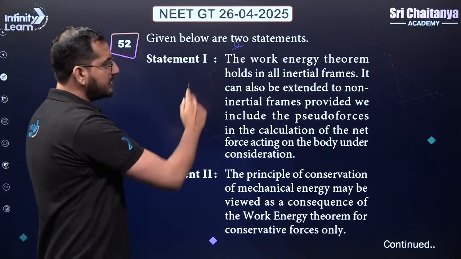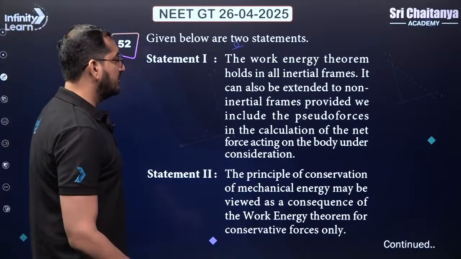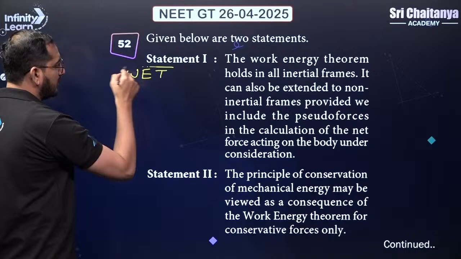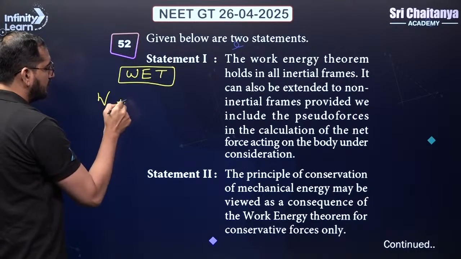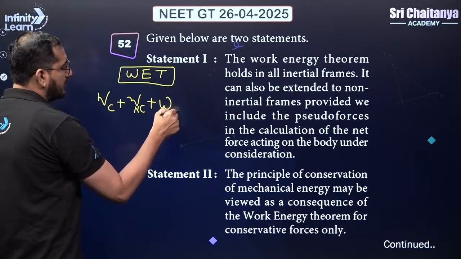The first statement says that the work energy theorem holds in all inertial frames. If I have to write down the work energy theorem, then on the left side we will have the work done by conservative forces, work done by non-conservative forces, work done by external forces.